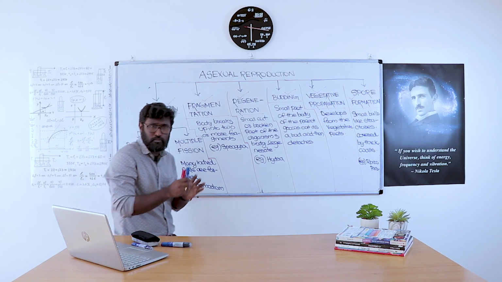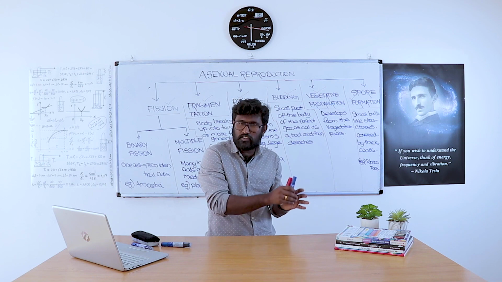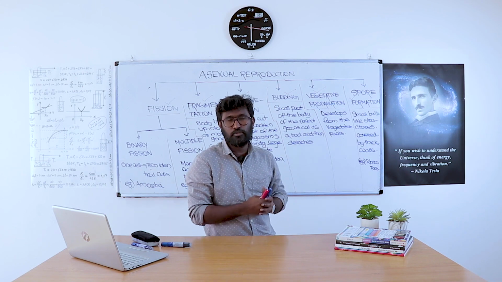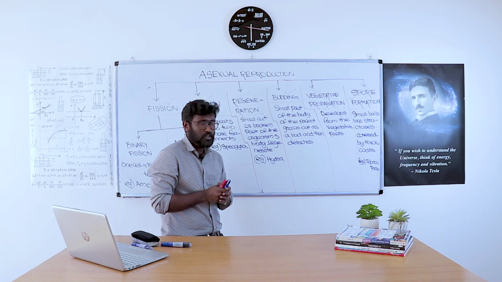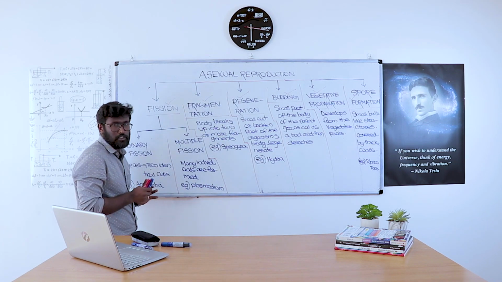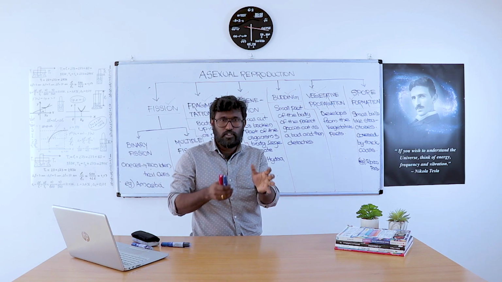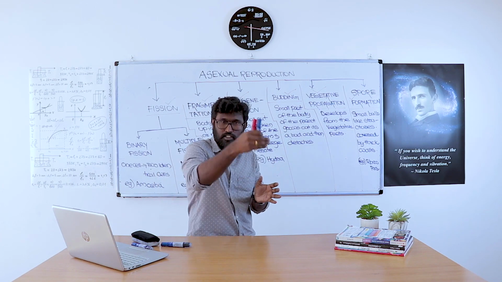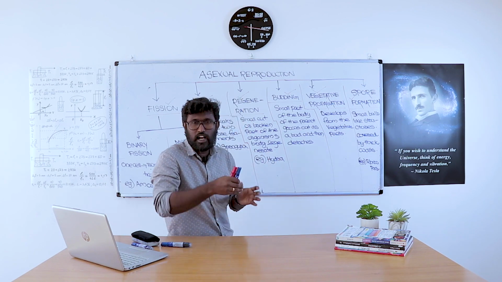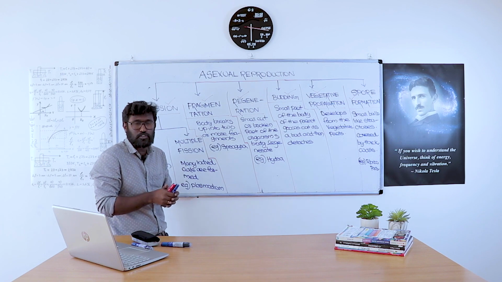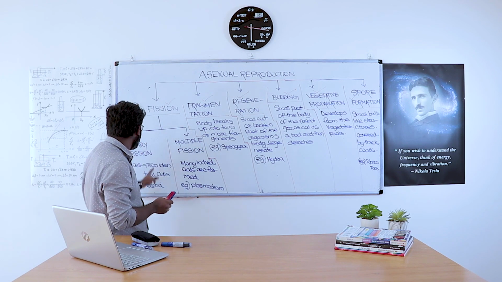In the case of binary fission, one nucleus, or otherwise we can say that one cell, is split into two identical cells to form new individuals. So a single cell is there, and that one cell is split into two identical cells, and that will produce two new individuals. That is called binary fission.